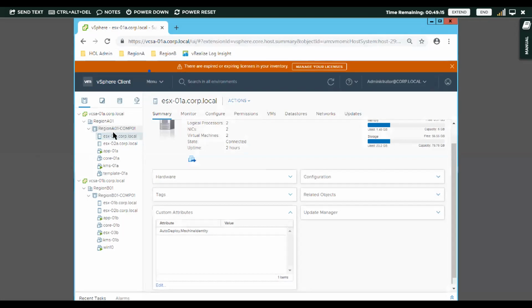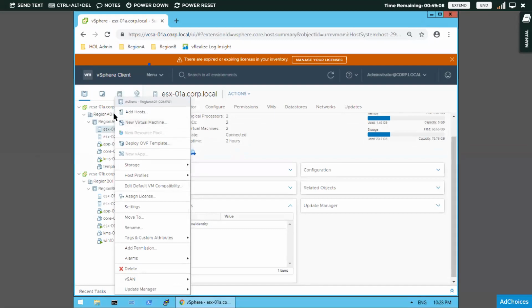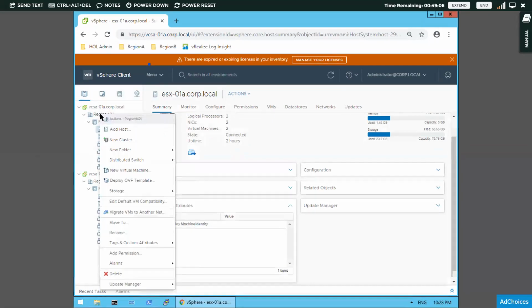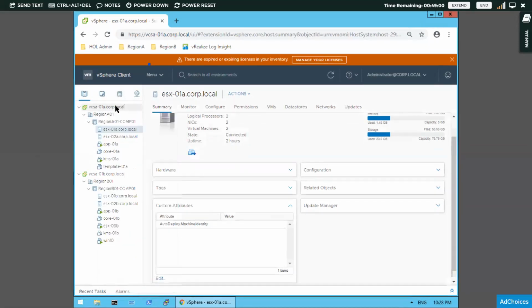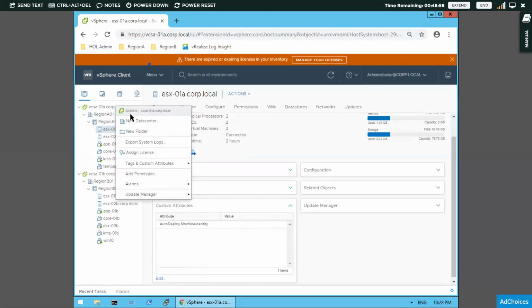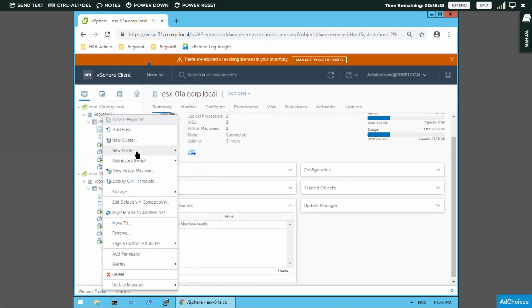Now what I will do is right click on either the region or the cluster, but not on the server. If you click on the server, it will not come. Here you will find New Virtual Machine.